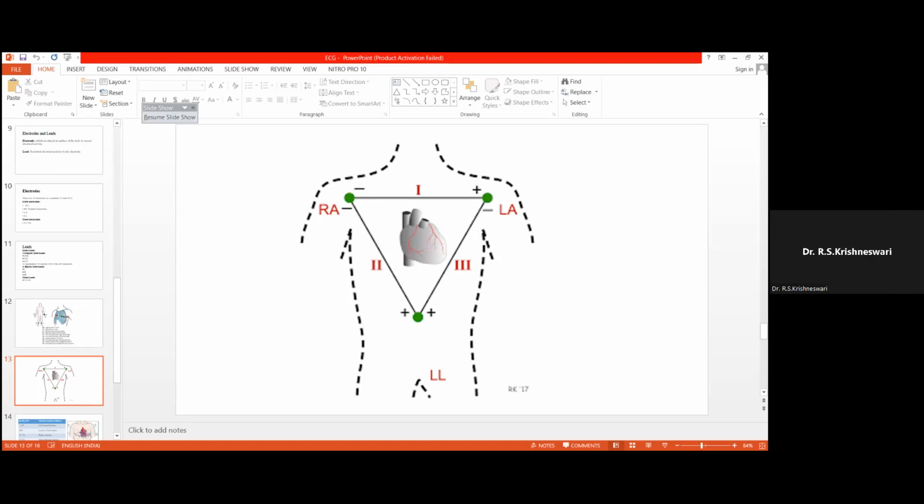Okay. So, right arm, left arm; right arm, left leg; left arm, left leg. The rule is, this is very, very important. When there is above downwards or below upwards, the positive pole will be downwards. And left to right or right to left, the positive pole will be in the left side. So this is the rule. And this is very, very important when we see about the ECG, because when there is any change in the cardiac activity, or when there is any infarction in the cardiac muscle, this changes and the ECG waves will get changed. Okay.